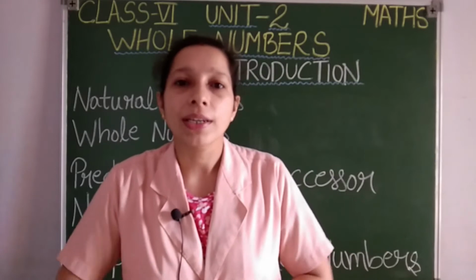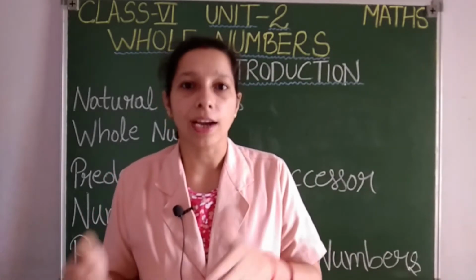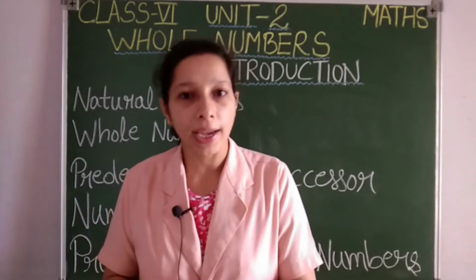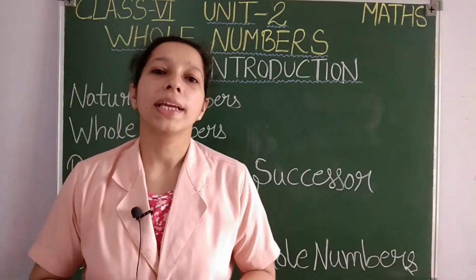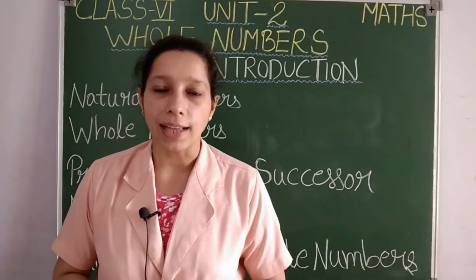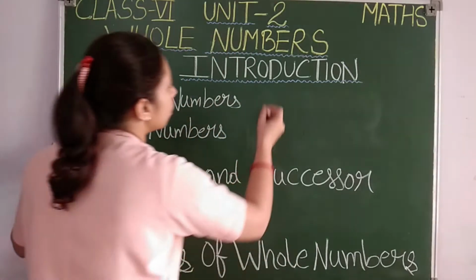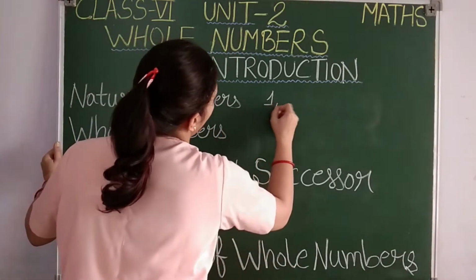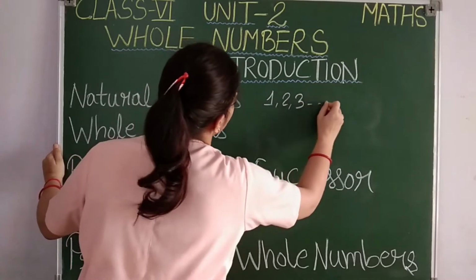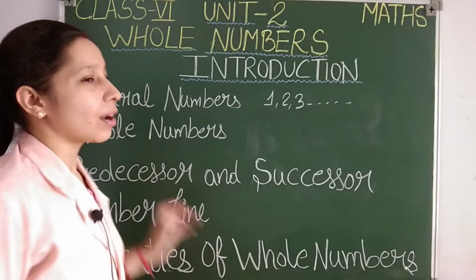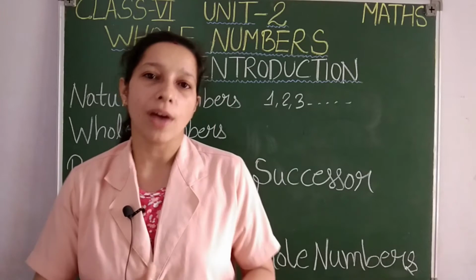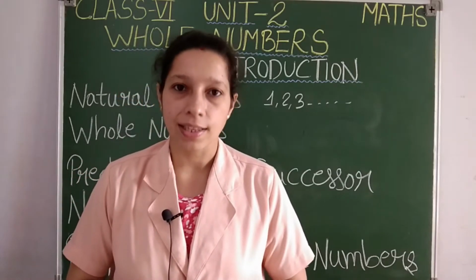What do you mean by complete numbers? Because you know that counting numbers start from 1, 2, 3, isn't it? And these counting numbers are known as natural numbers. So students, what do you mean by natural numbers? Natural numbers means counting numbers 1, 2, 3 and it goes on. This you have already studied in your previous classes, isn't it?